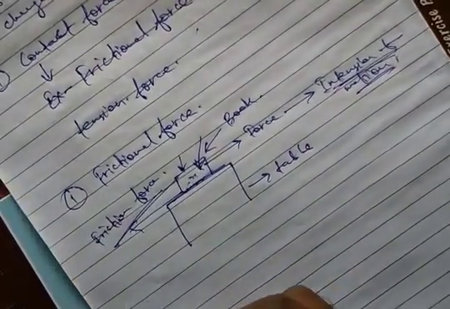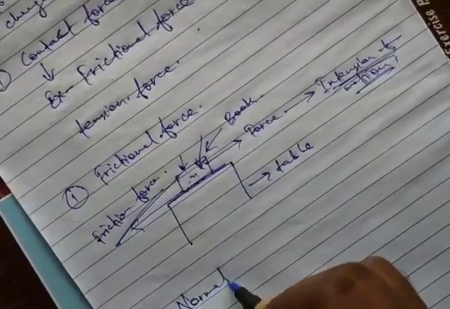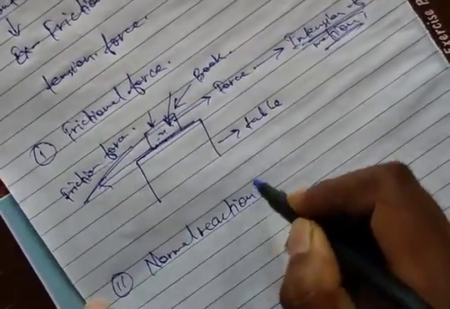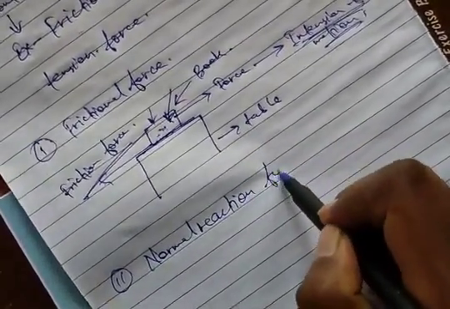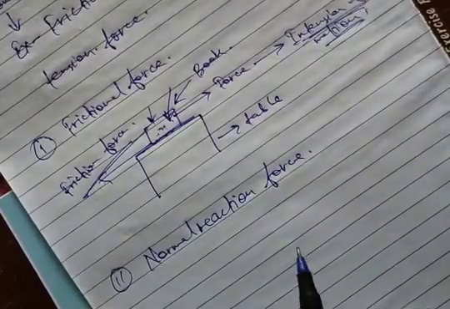Okay, second point is normal reaction force.